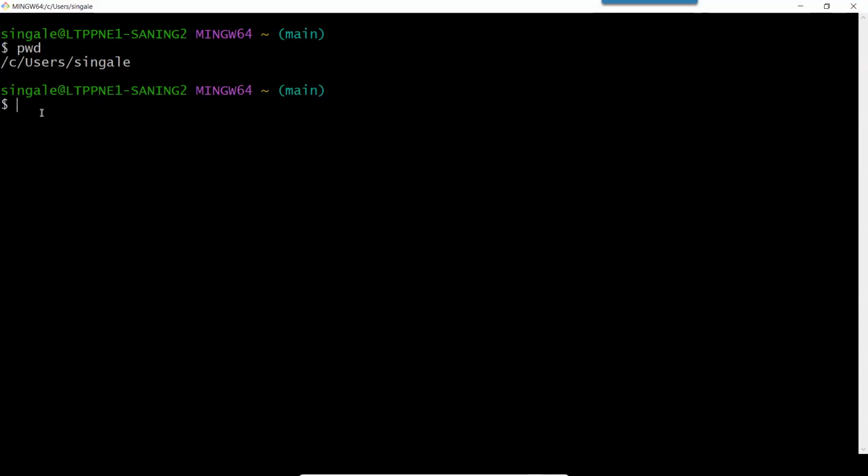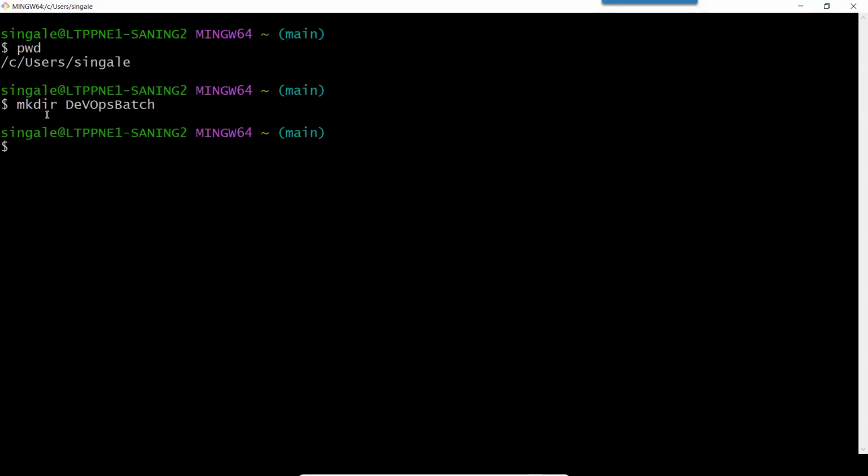Now here I want to create a folder. On Windows, we right click on the desktop, select new, and create the folder. But here, as we don't have a mouse, we will use the command mkdir. Mkdir means make directory, and we give the name of the folder, so DevOps batch. You can give any name, and you can see the folder has been created. Now you will see nothing is coming, which means your command has been executed successfully.